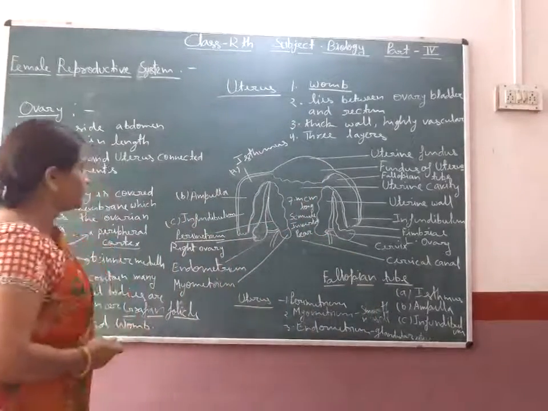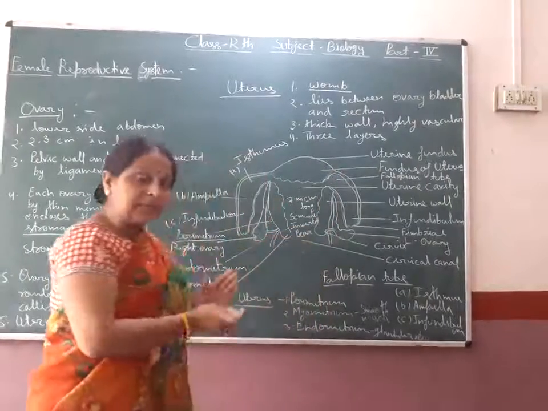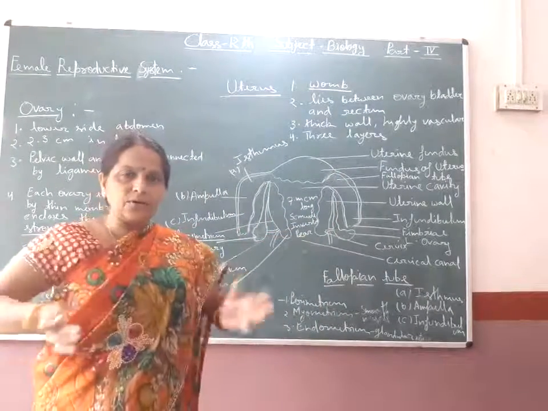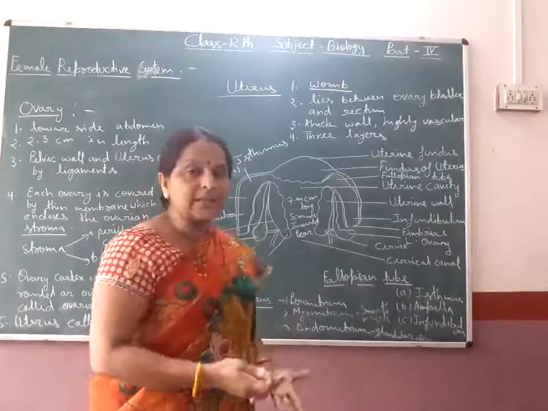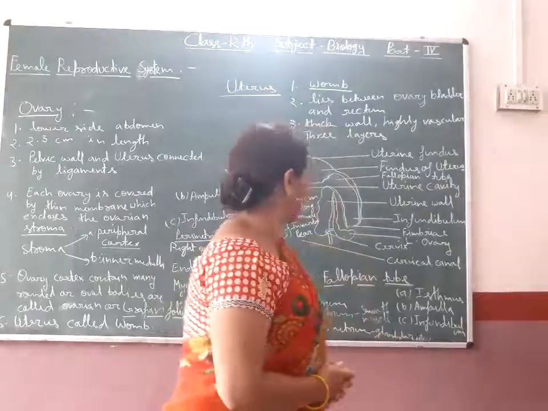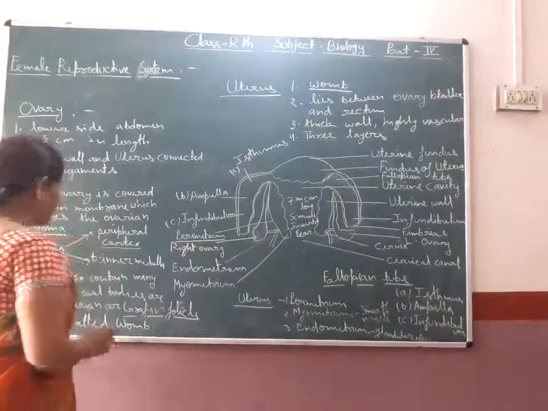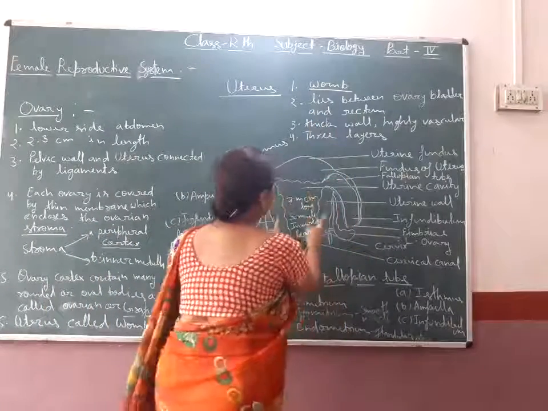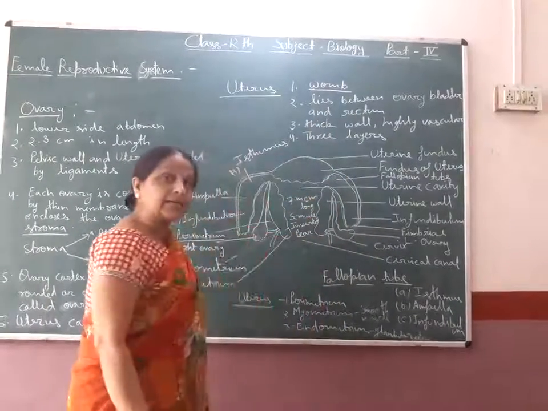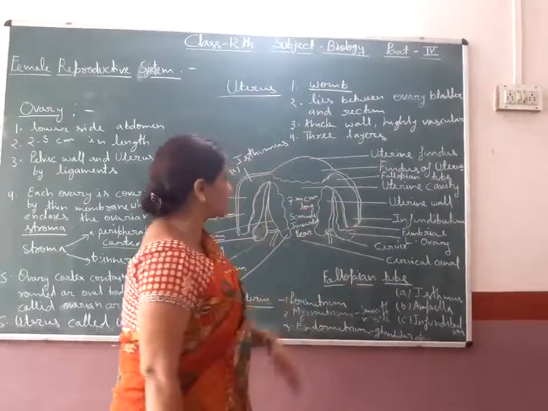After this, it is the structure of the uterus. It means uterus and ovary are different, and it is included in the female reproductive organ. The uterus is also called the womb, and it lies between the ovary, bladder and rectum.